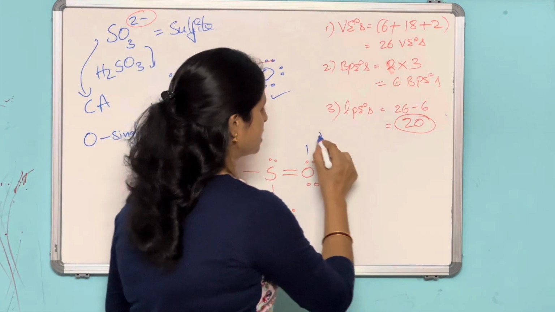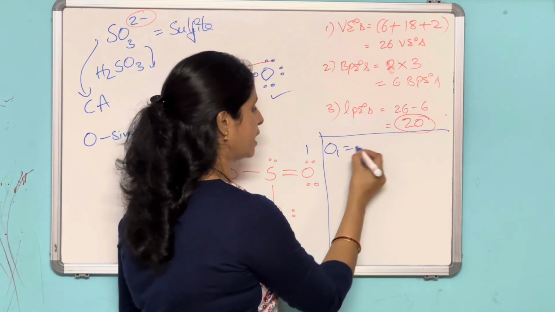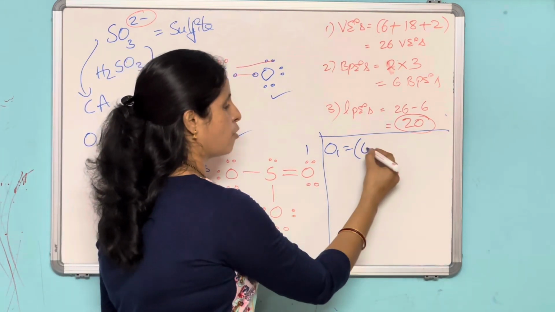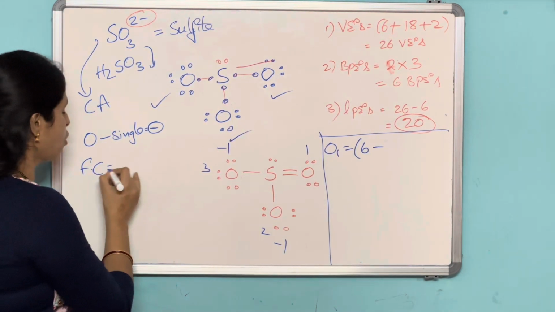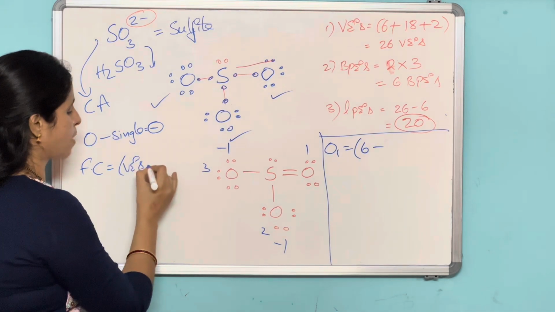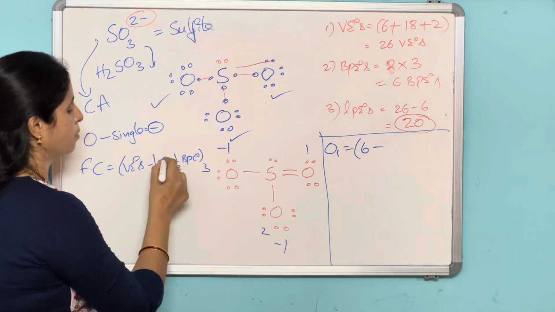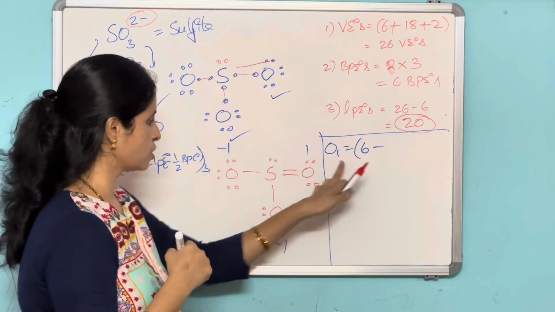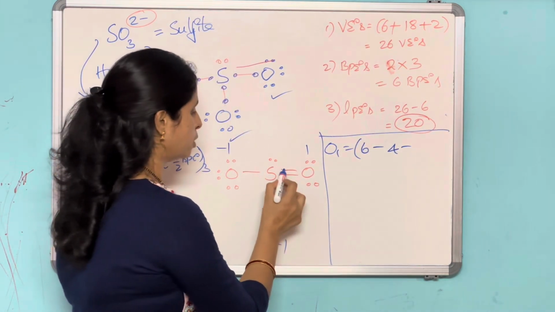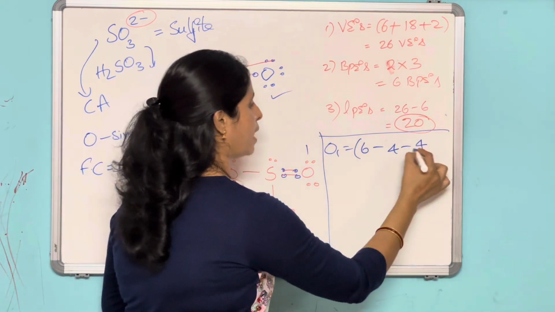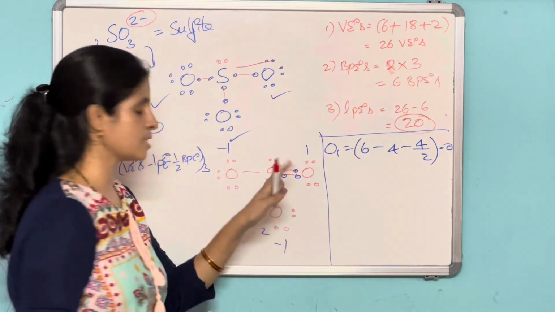Now calculate the formal charge for each atom including sulfur. So first oxygen atom O1, calculate the formal charge. What is the formula for formal charge? Formal charge is equal to valence electrons minus lone pair electrons minus 1 by 2 bond pair of electrons. So 6 minus, how many lone pairs? 1 2 3 4 minus bond pairs 1 2 3 4, 4 by 2. Here 6 minus 6, which is equal to 0. There is no charge on this oxygen.